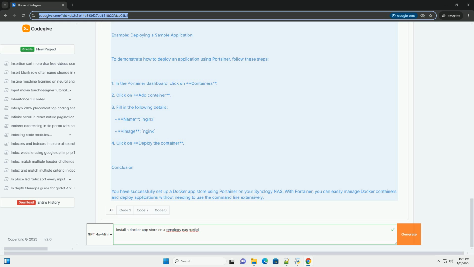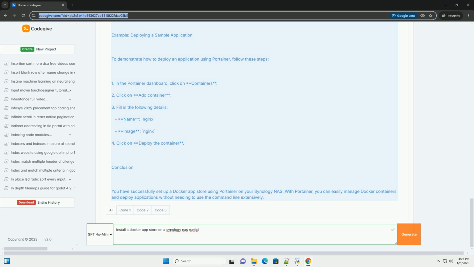Step 1. Install Docker on Synology NAS. 1. Open the Package Center on your Synology NAS. 2. Search for Docker and click the Install button. 3. Wait for the installation to complete. Step 2. Pull the Portainer image.